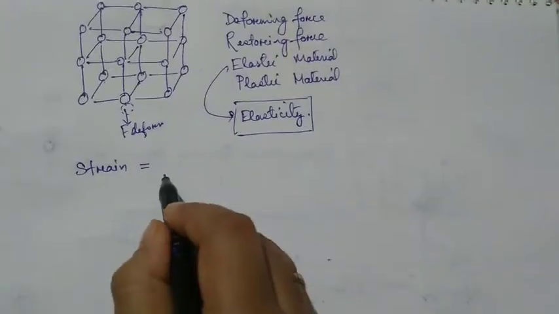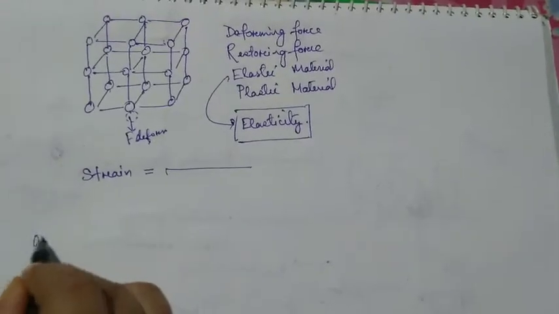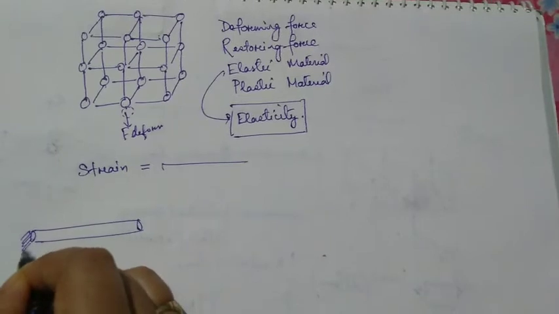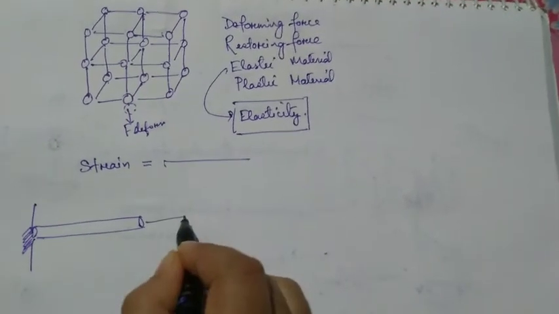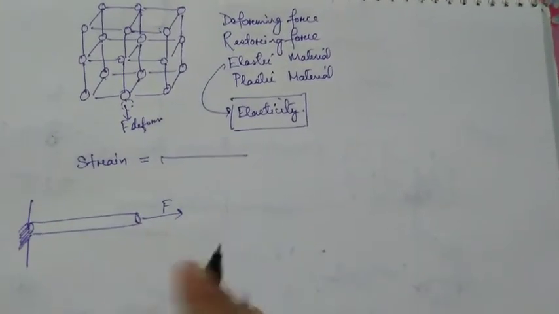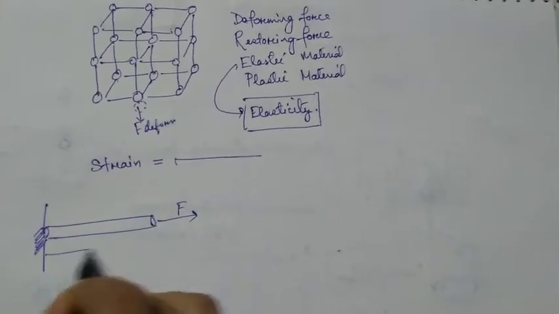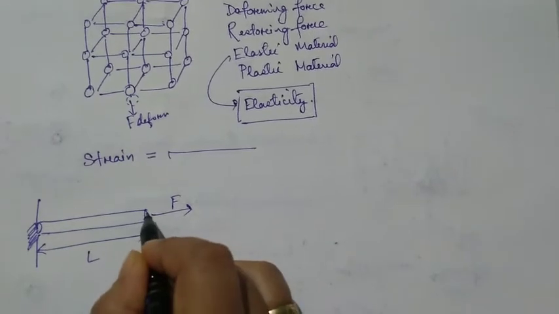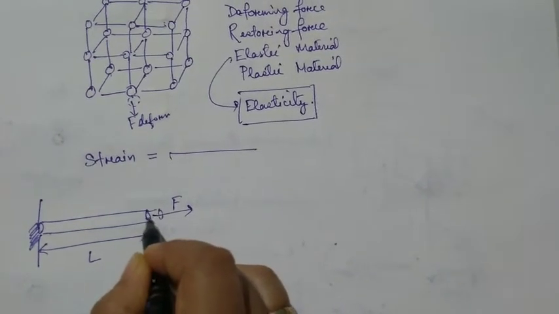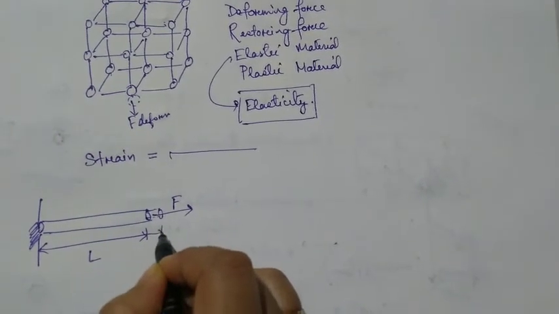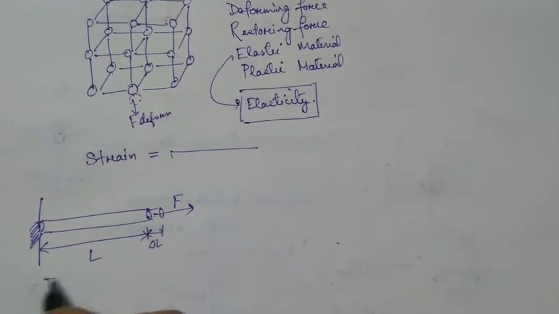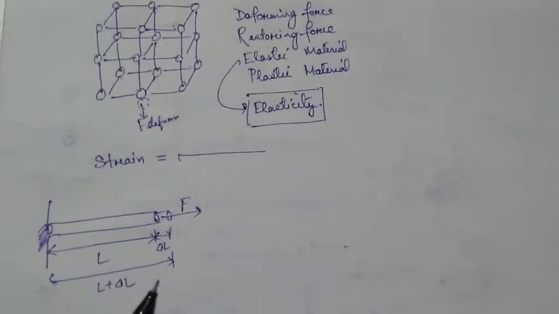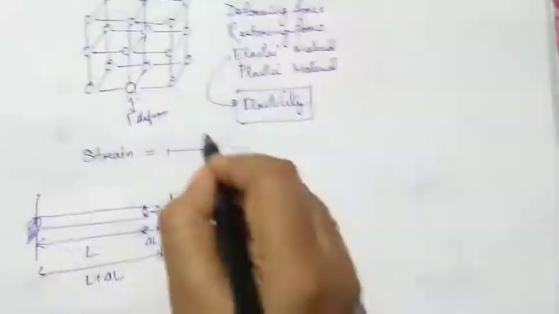So how do you calculate it? Suppose there is a rubber wire like this, fixed on this side on a wall, and you are stretching it in this direction with a force F. Initially the length is L, you increase its length and it becomes thinner, and the increased length is del L. So if I ask you what is the strain produced, then what you will have to write, change